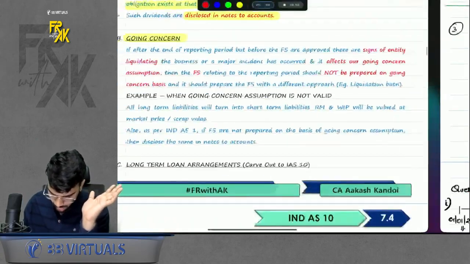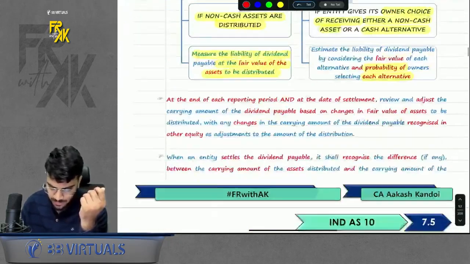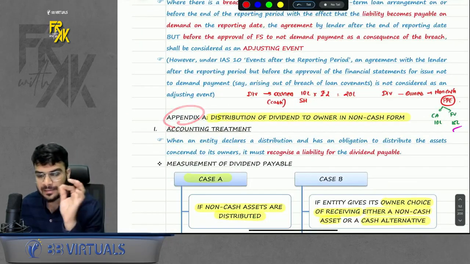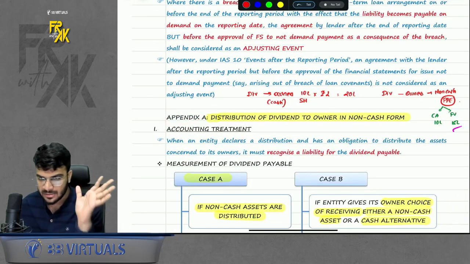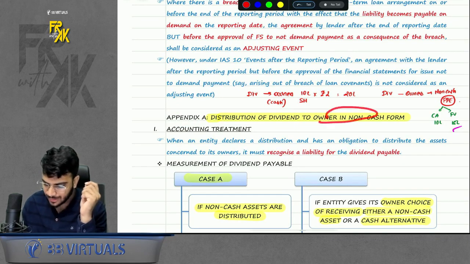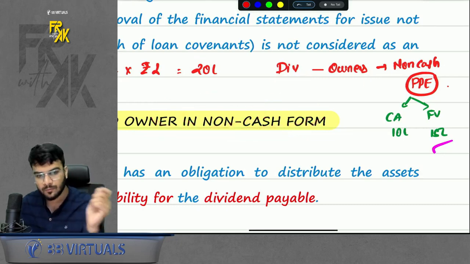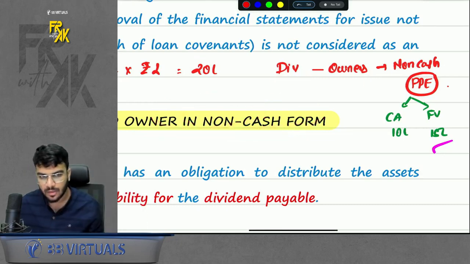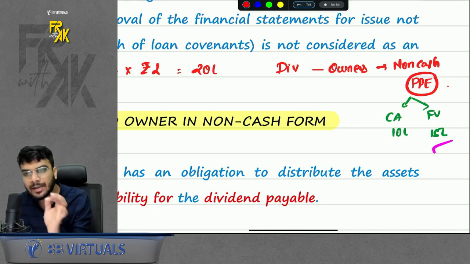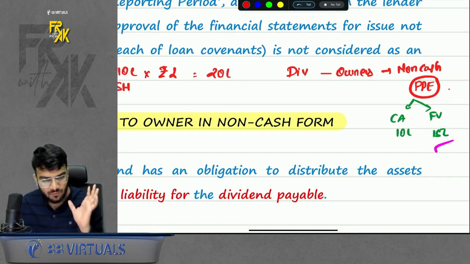Okay, sir. Now this was the conceptual part of it. Also, one more concept is there, that is Appendix A. It has nothing to do with adjusting, non-adjusting. It is a special guidance which is given for dividend. So when you give dividend in non-cash form, let's say for example you give dividend in the form of a PPE, you gave one of your owners a PPE for free. In that case it will be treated like a dividend in non-cash form, and the fair value of that PPE will be the amount of dividend considered.